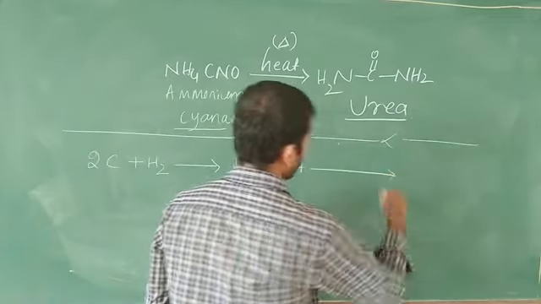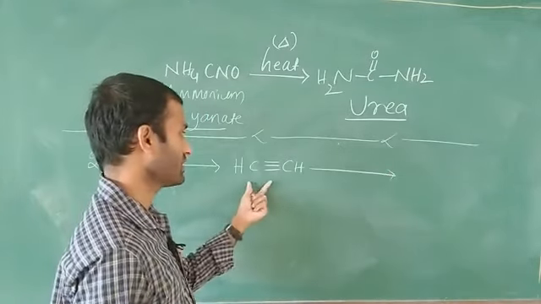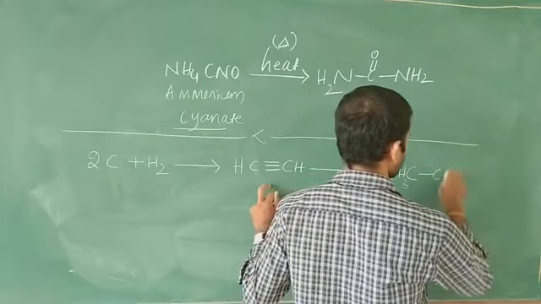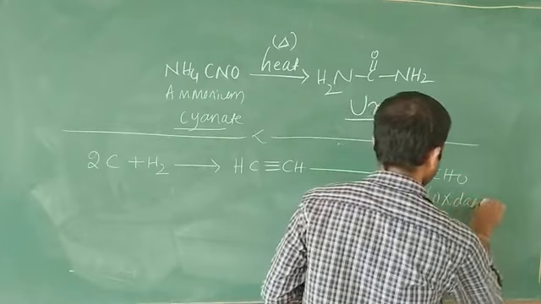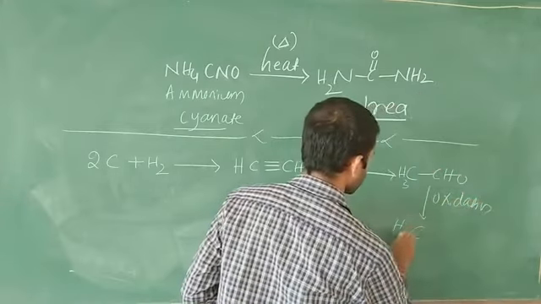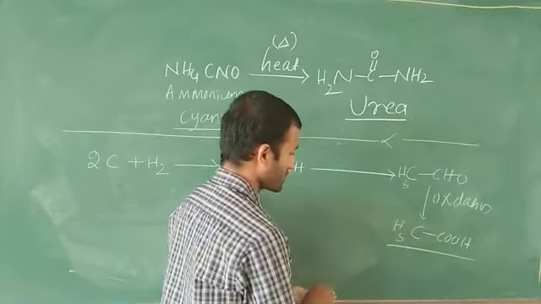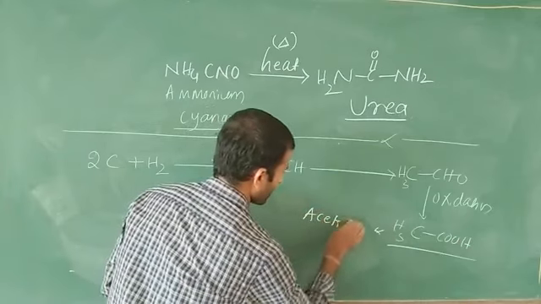After that they add dilute H2SO4 and mercury sulfate, maintaining 65 degrees Celsius. The product formed is CH3CHO, an aldehyde. Then oxidation takes place, and the product is CH3COOH. The name of this is acetic acid.